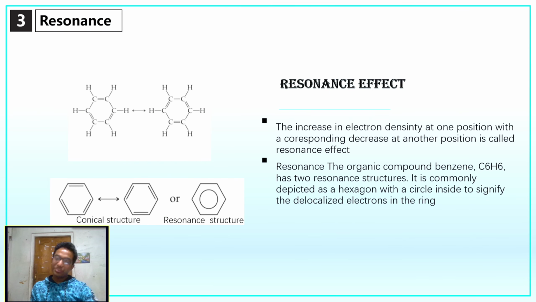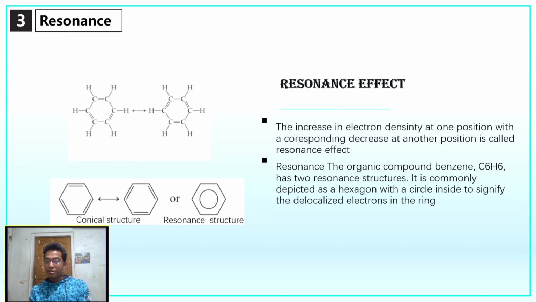Now its resonance effect: the increase in electron density at one position with a corresponding decrease at another position is called the resonance effect. Simply, when electron density in one position gets increased, in the corresponding nearby place the electron density gets decreased.